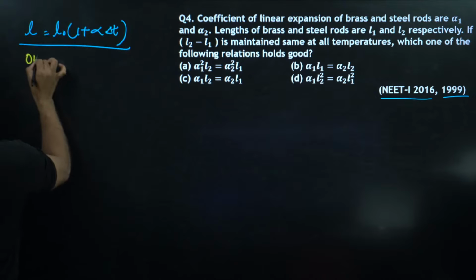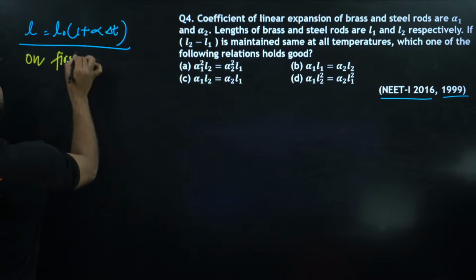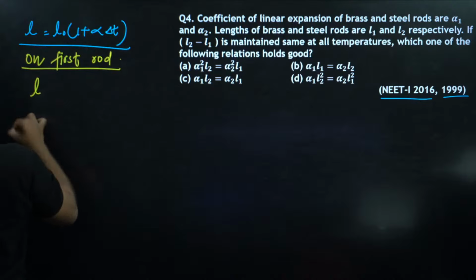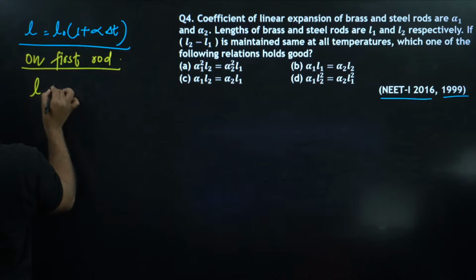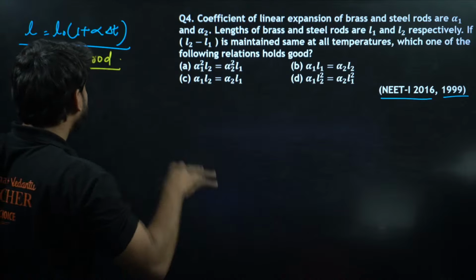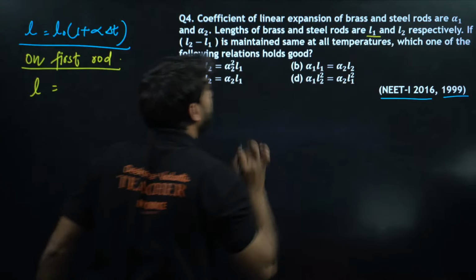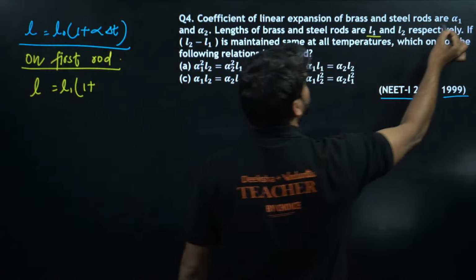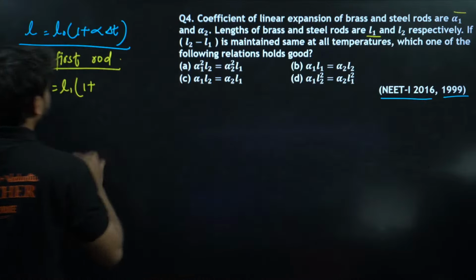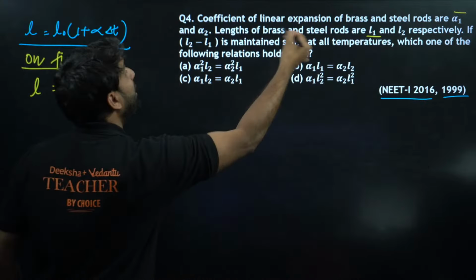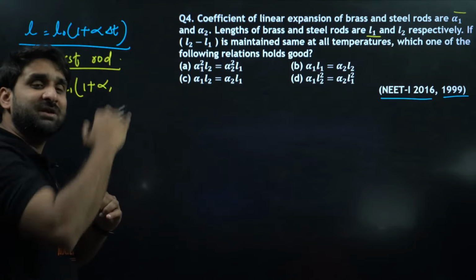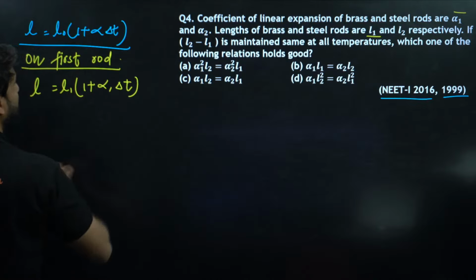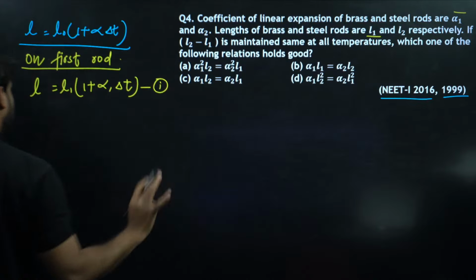On the first rod, L, the new length of the first rod, will be equal to the original length of the first rod, which is L1, times (1 plus the coefficient of linear expansion, alpha 1, times delta T), because equal temperature change is applied on both rods. Let's call this equation number 1.